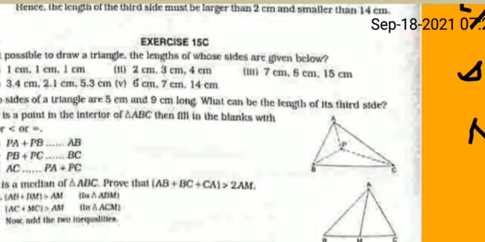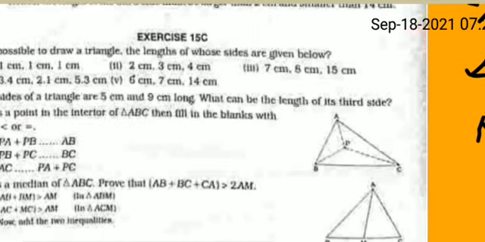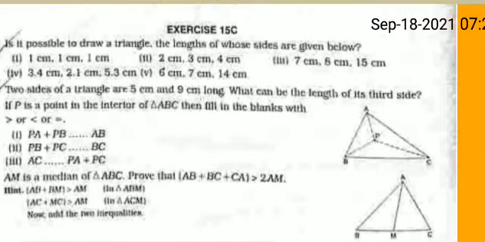Question number 2. Two sides of a triangle are 5 cm and 9 cm long. What can be the length of the third side? You can take that, let the third side be x. So now you write 5 cm plus 9 cm is greater than x, that means 9 plus 5, that is 14 cm, greater than x, that means x less than 14.